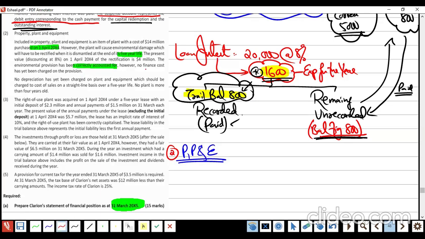However, what they missed? Finance cost. Remember, this finance cost is known as unwinding of discount. Remember?